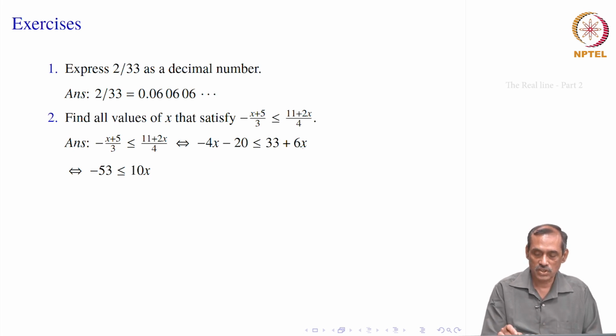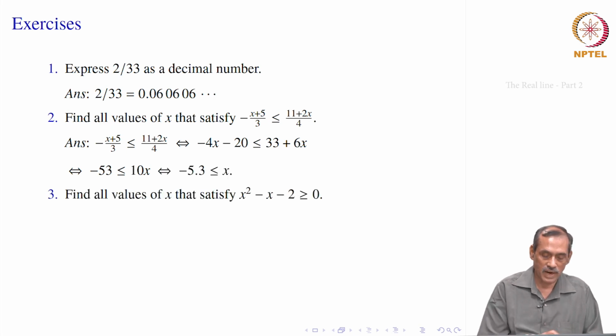So, you get 6x on the right side, which is positive. So, it will be convenient. I take minus 4x to the other side, that becomes 10x, and bring minus 33 to the left side, that becomes minus 33. So, the result is minus 53.